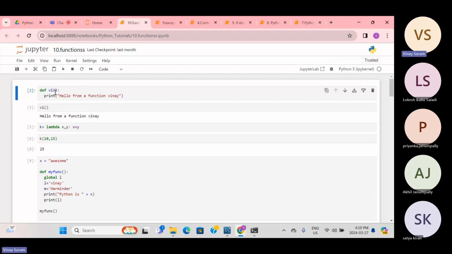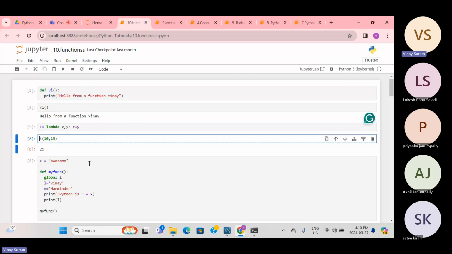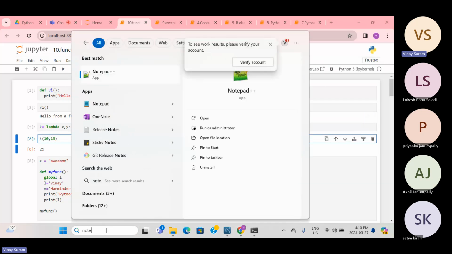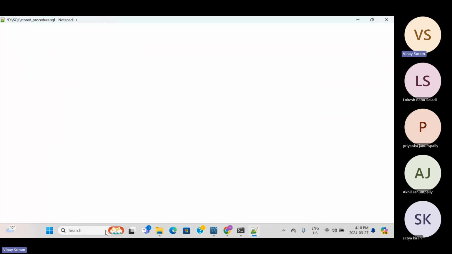Okay, so functions are nothing but enclosing some body of code in a particular block. Generally I'm just simply opening a notepad file and saving it with the .py extension.